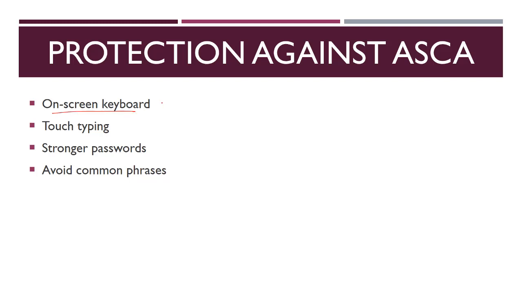For example, you can use on-screen keyboards. Whenever you go to bank sites, you will see that on the side of the password entry text box, there is this symbol. This denotes a keyboard. Whenever you press it, an on-screen keyboard will appear and you can type your password here, ASDF, like that.